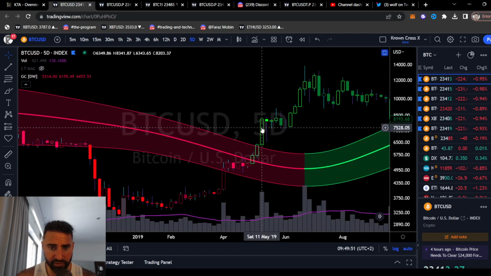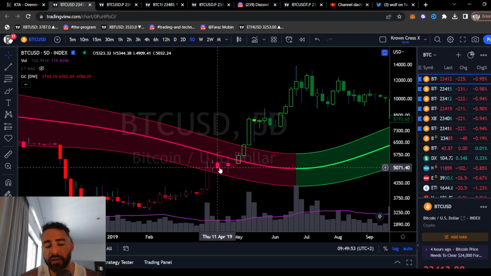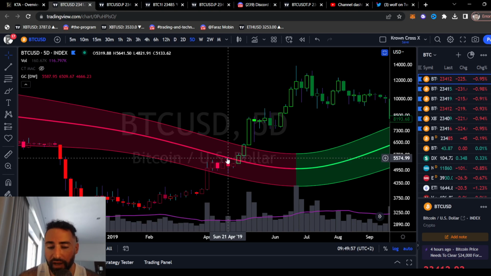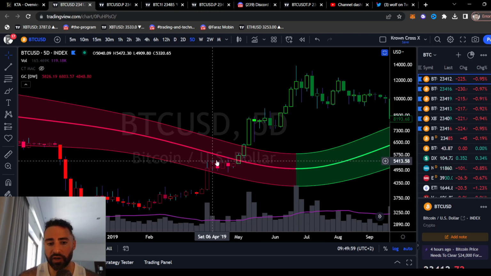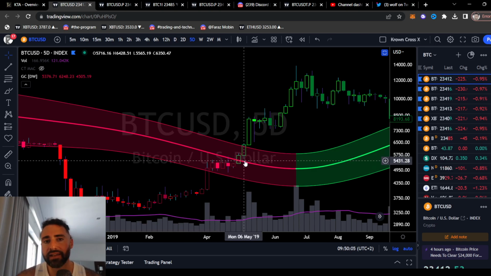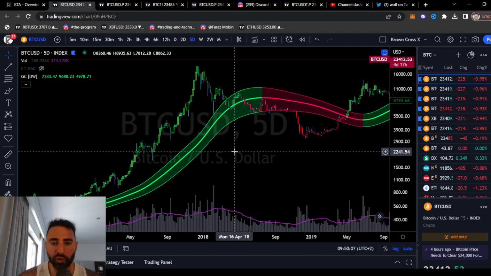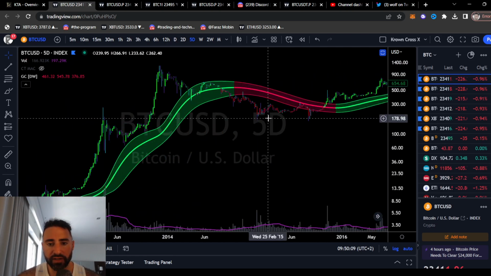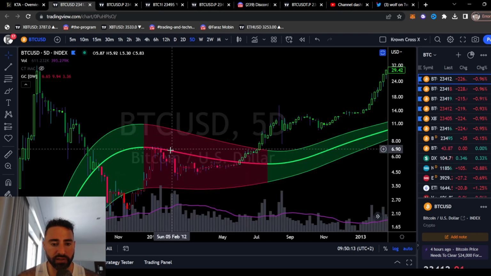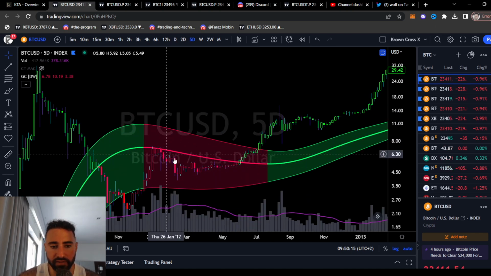Well, let me actually center this up. There we go. Just like we've seen in the past several times, where price action starts to test the mean band of the Gaussian channel, it likes to spend some time around there. And when it starts to grind up around it, as you can see over here in 2019, typically in the past, it's been more likely to break it. That was not necessarily true over here in 2015, but it was true in 2019 and also in 2012 as well. You can see several tests into it.